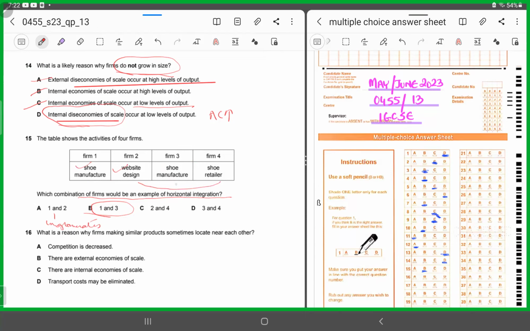3 and 4 is talking about a shoe manufacturer and a shoe retailer. Why can't it be 3 and 4? This is talking about vertical integration, a vertical merger. A vertical merger could be either backward or forward. If 3 merges with 4, moving towards the outlet, that's a vertical merger forward. And if you're moving towards the supply, towards the provision of raw materials, then it's vertical integration backwards. All right. So now you understand why it can't be D, why it can't be C, and why it can't be A. So it has to be B. 15 has to be B. All right.